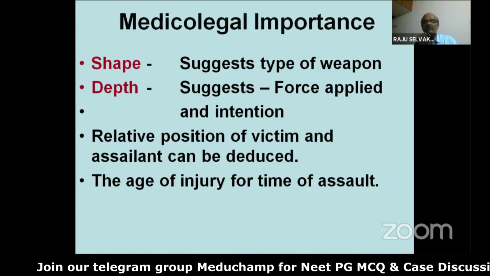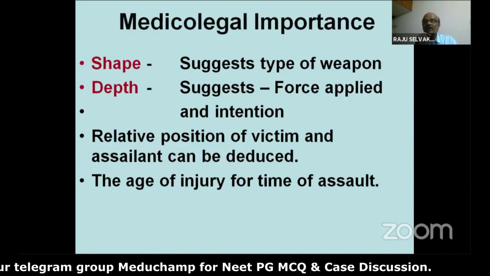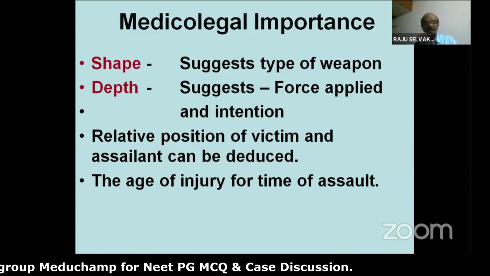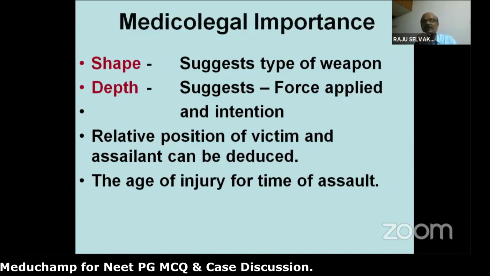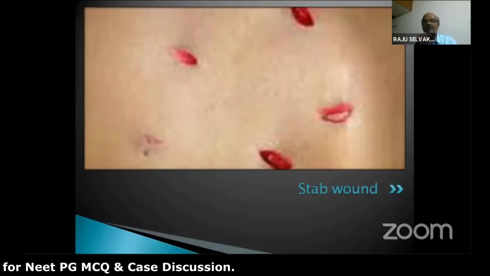Then there is the age of injury, the time of assault. The age of injury can be roughly calculated, whether it is bleeding, the blood is clotted, or there is spurting of blood. All this tells us the time of sustaining the injury. We call it age of injury.